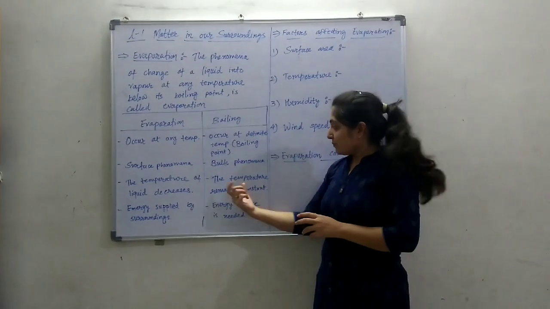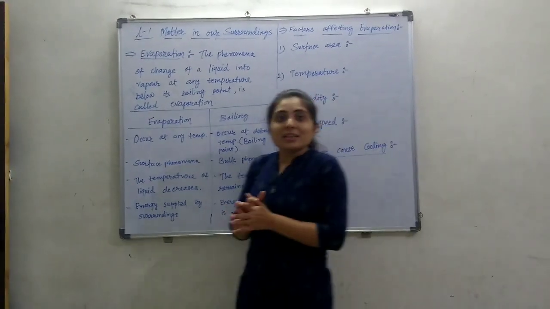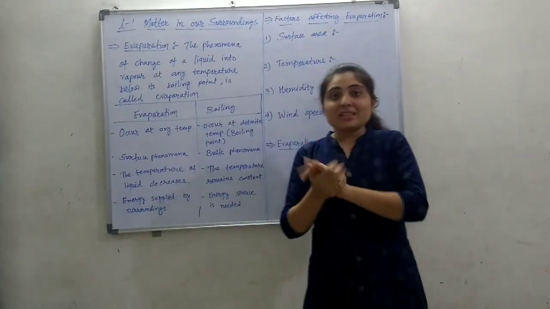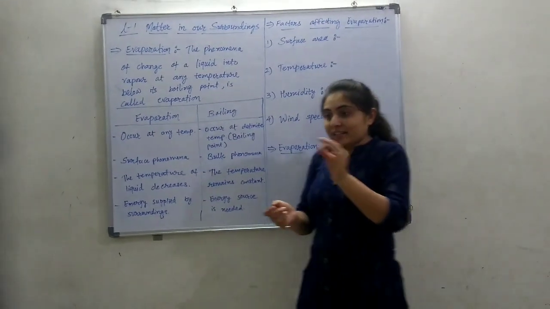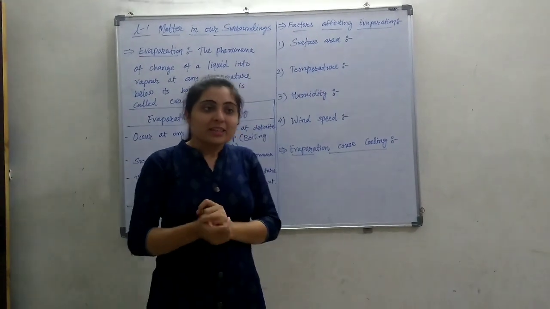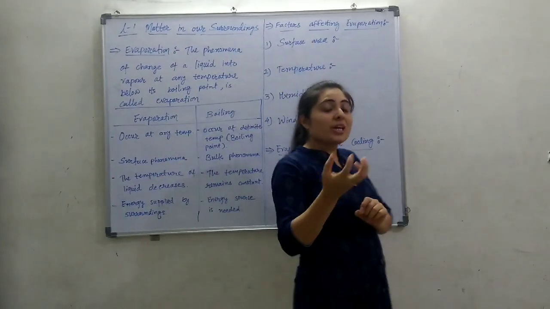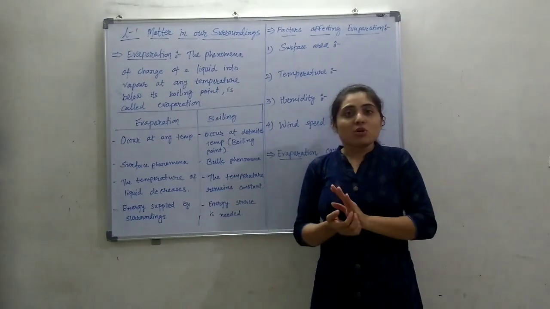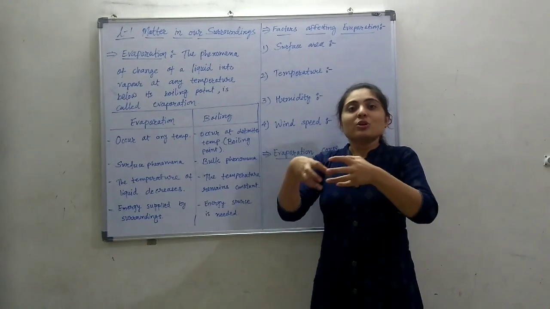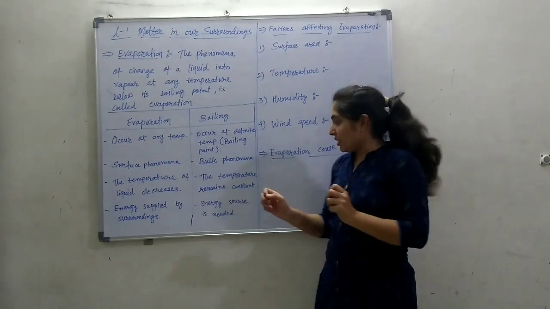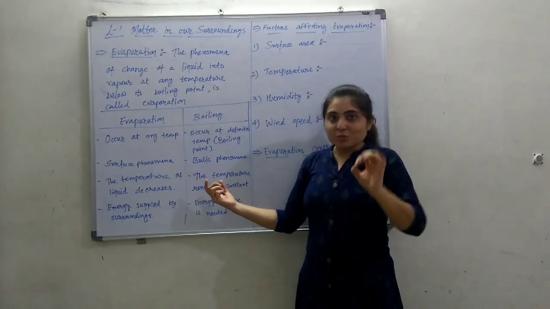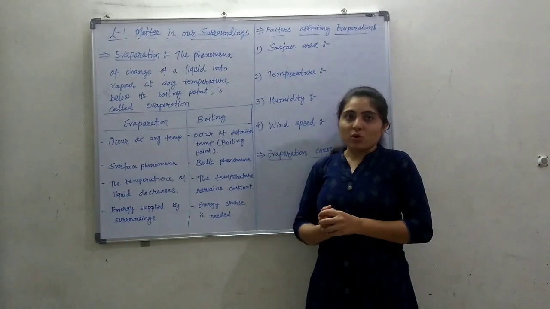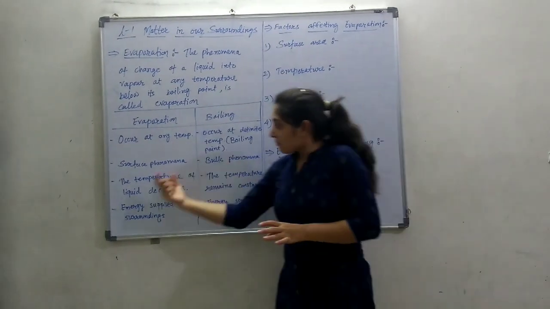While in boiling, we are giving the heat and the volume is boiled. But we have seen in the previous lecture about the latent heat. So when the liquid is boiled, the temperature remains constant and the heat energy is going to break the forces between the particles. So the temperature in the thermometer remains constant. So during boiling, the temperature remains constant throughout the boiling process.